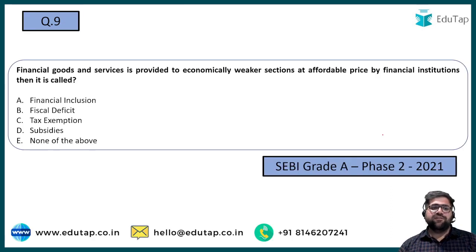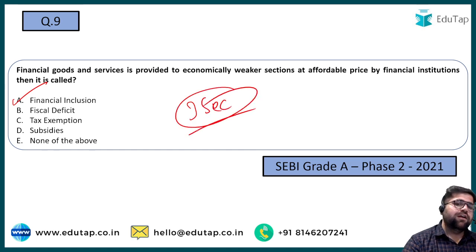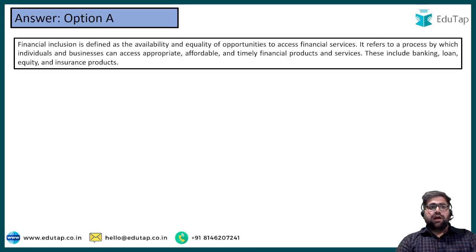Question number 9, very easy question, hardly a 3-second question. Financial goods and services provided to the economically weaker section at an affordable price by financial institutions is called financial inclusion. Again a 3-second question, because there is nothing much to discuss in this. The financial inclusion definition is given to you. Answer is option A.